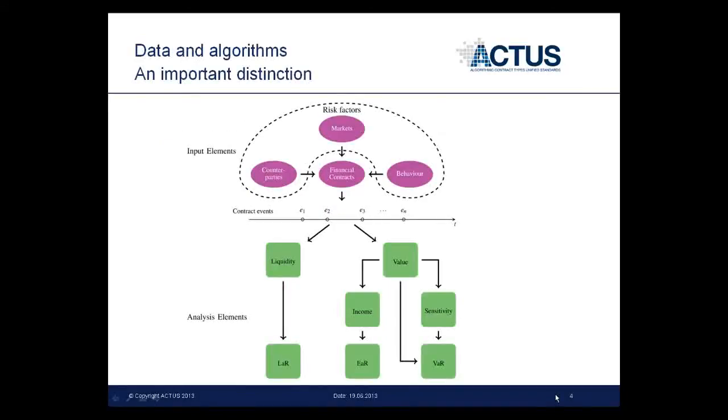I start with a very short repetition of what has been said in chapter 1 and 2 of UFA. On the upper pink area, we see the input elements here, which obviously go into the system. In the center of the input elements, we find the financial contract surrounded by the risk factors, which is the whole group here.